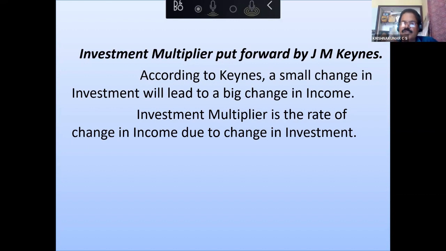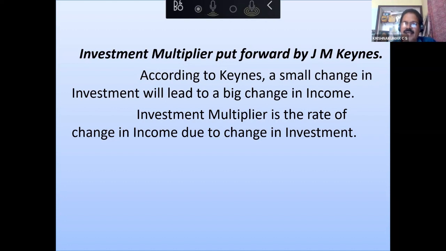Actually, his idea was totally against the laissez-faire policy or theory propounded by the classical and neoclassical economists. So Keynes wanted the governmental interference in order to save the economy from the great depression.